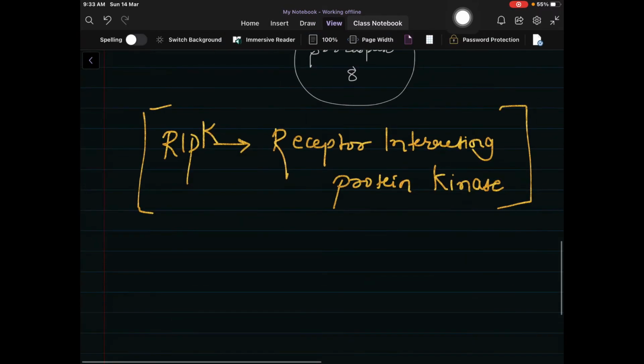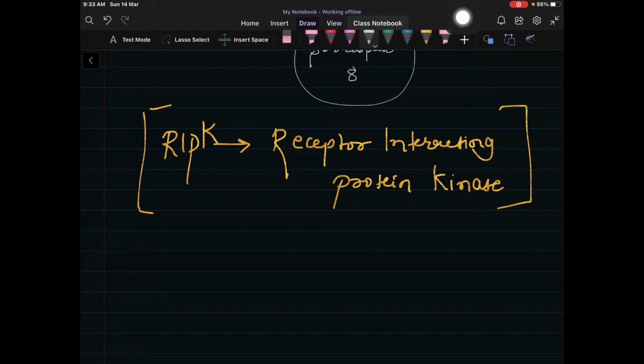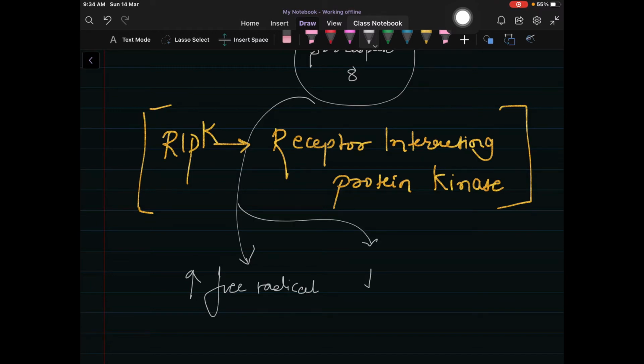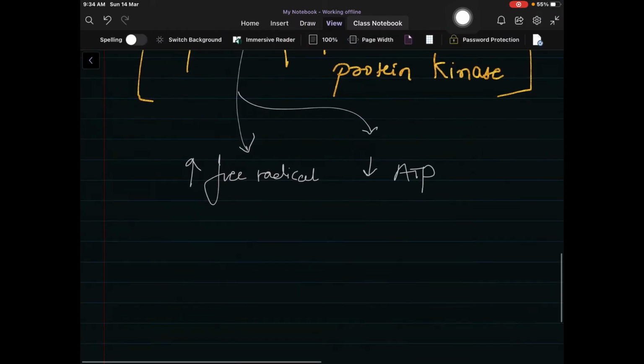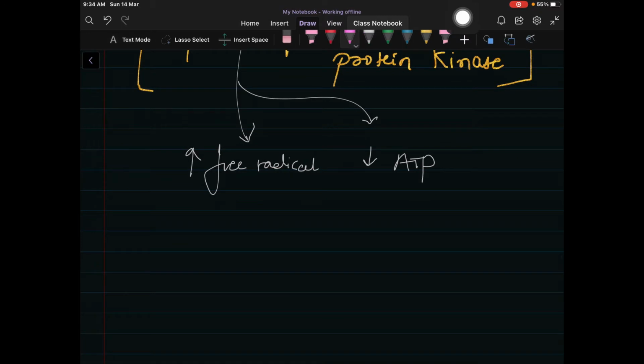This complex leads to an increase in free radical formation, and it will decrease the ATP. So an increment in free radicals and decrease in ATP leads to cell death.